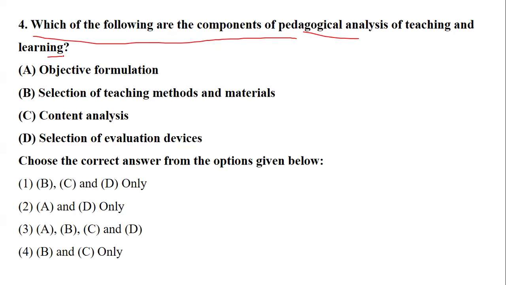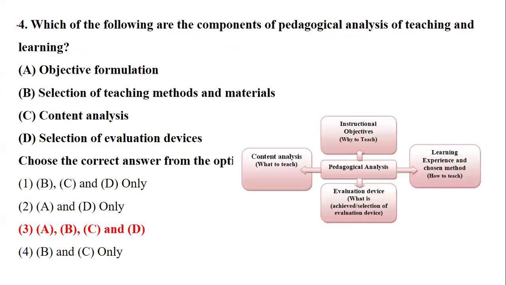So they are asking you about the components of pedagogical analysis and teaching. They have given certain components: objective formulation, selection of teaching methods, content analysis, selection of evaluation devices. They have given you the choices. You have to tell which comes under pedagogical analysis. From the given options, option A, objective formulation: yes, it is one of the components.